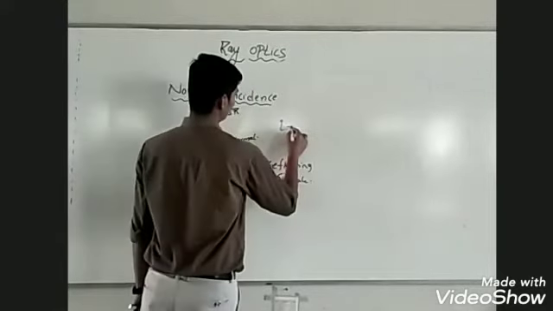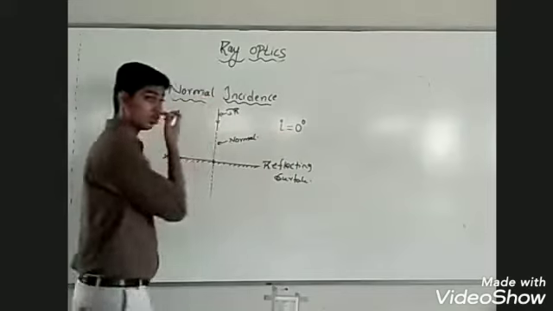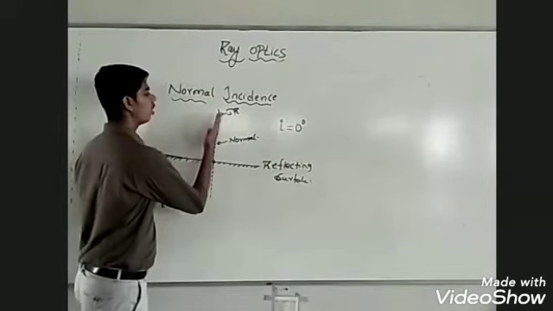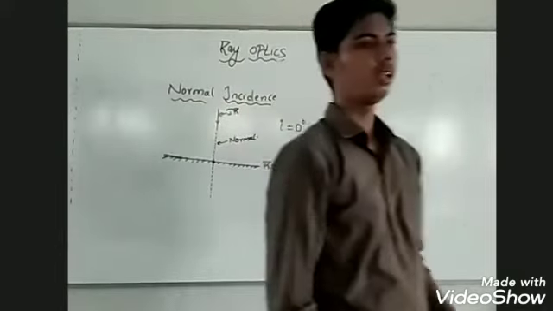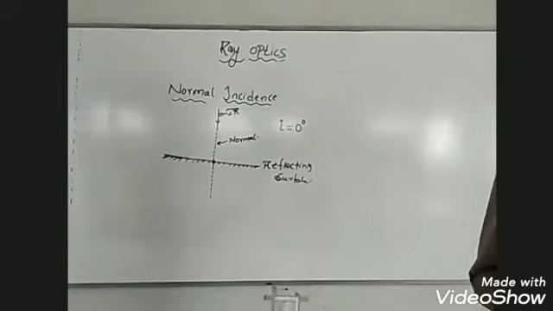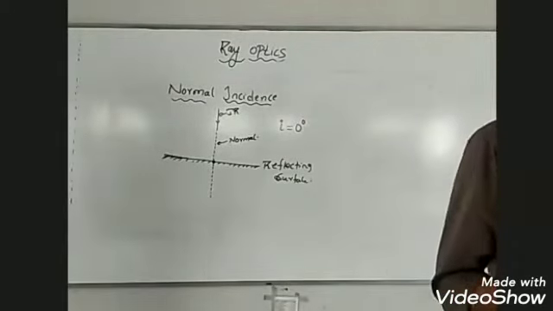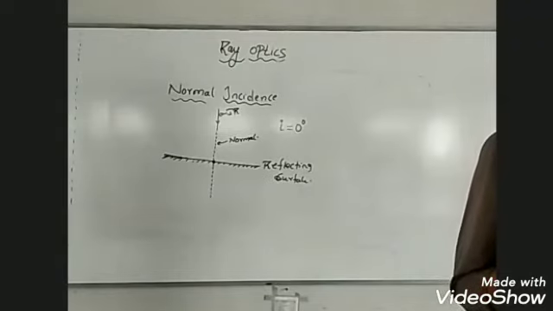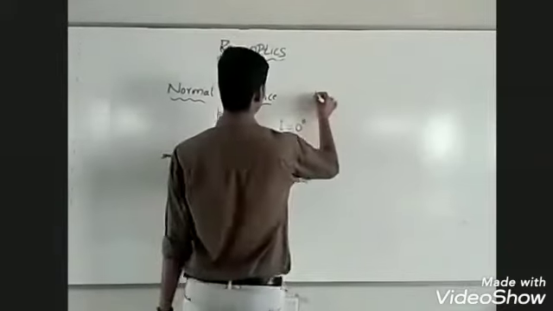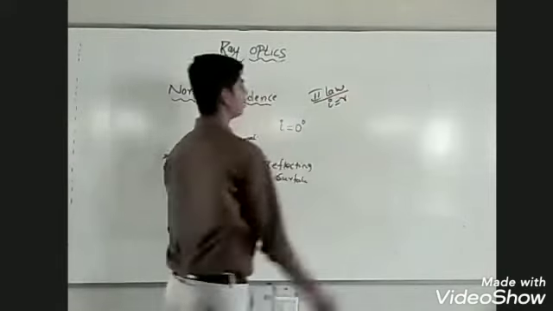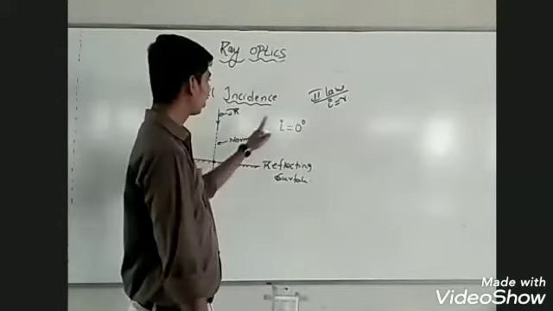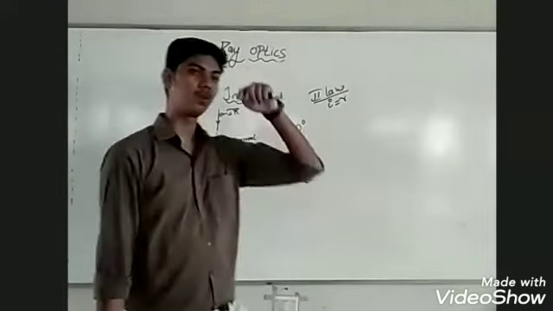In this case, the angle of incidence will be 0 degrees. Right? All angles normal inda measure. So, what should be the angle of reflection? It should be again 0 degree according to the second law of reflection. According to the second law of reflection, angle of incidence should be equal to angle of reflection. Angle of incidence ಎಷ್ಟಿರ್ತದೋ angle of reflection ಕೂಡ ಅಷ್ಟೇ ಇರಬೇಕು ಅಂತ ಹೇಳ್ತಾರೆ.